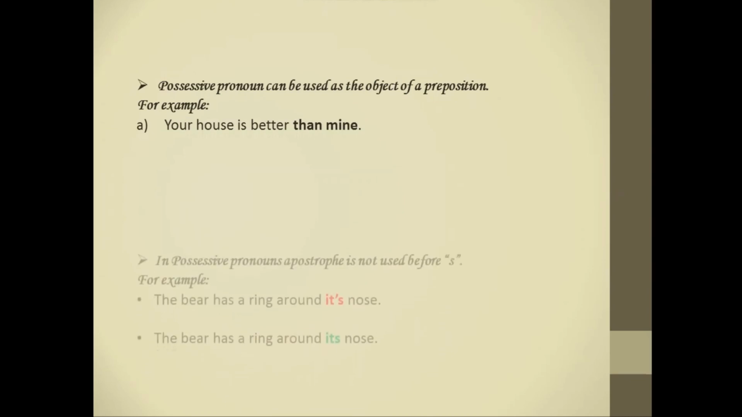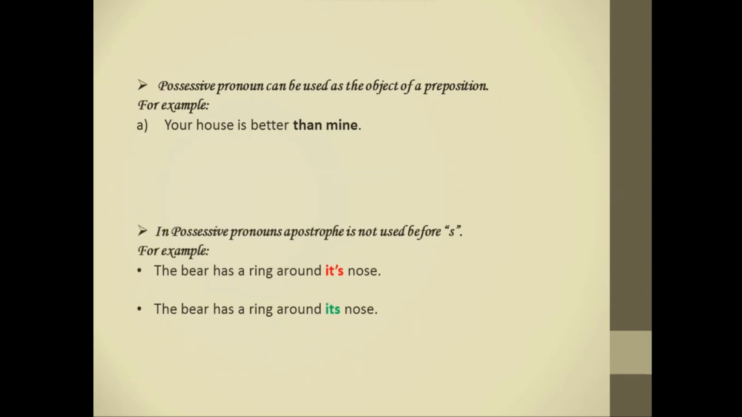Next, in possessive pronouns, an apostrophe is not used before s. For example, in the first sentence, the bear has a ring around it's nose, and next, the bear has a ring around its nose. Here, you can clearly understand the difference in their colors. We do not put an apostrophe in the case of any possessive pronouns. So, the second statement is correct.